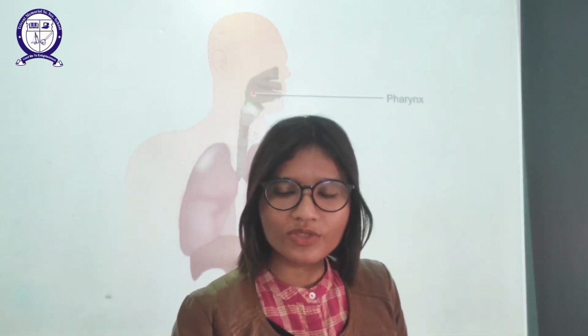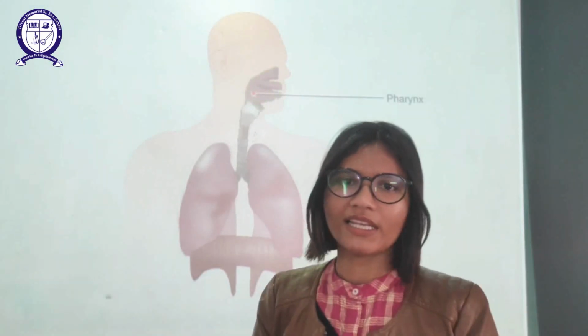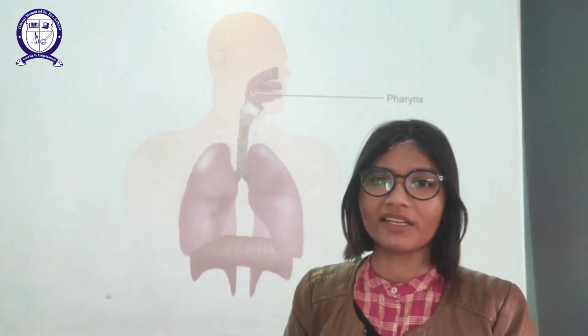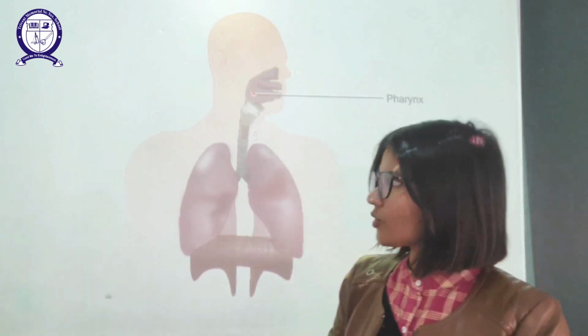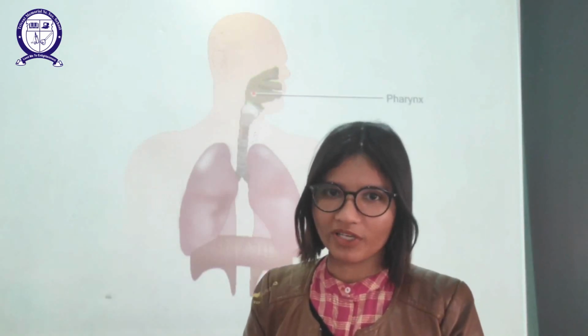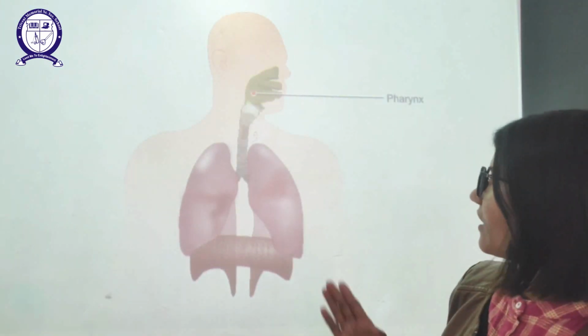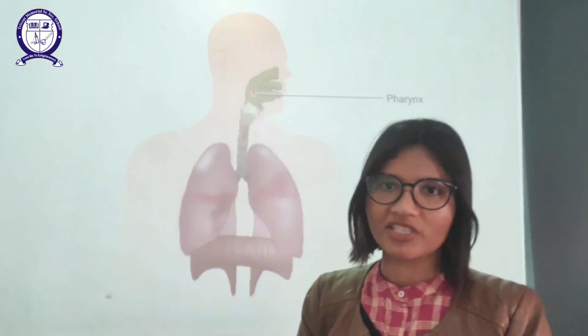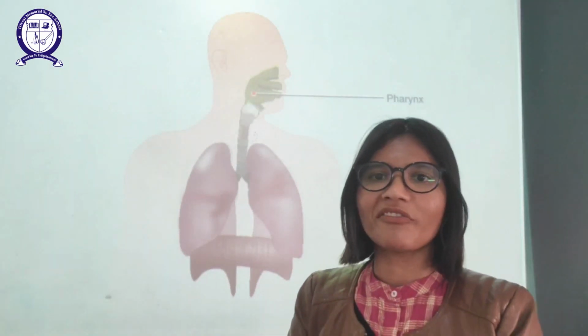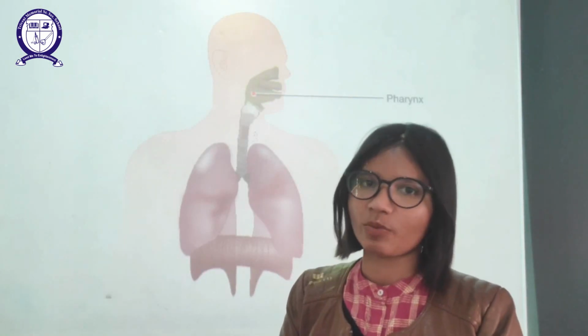So today we are going to see the respiration in case of human being. As you can see, this is the diagram which is representing the respiration in human being. A few major organs or parts of this respiration are given in this diagram. The very first part which is highlighted here will be your pharynx. Okay, pharynx is the first part through which your respiration starts.